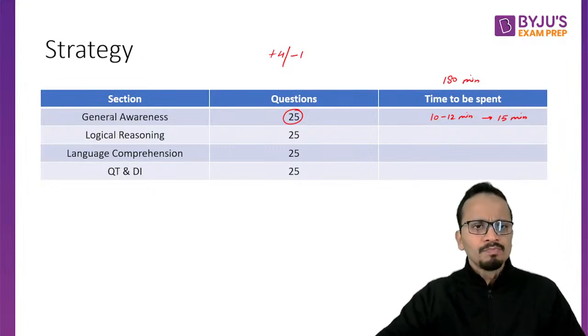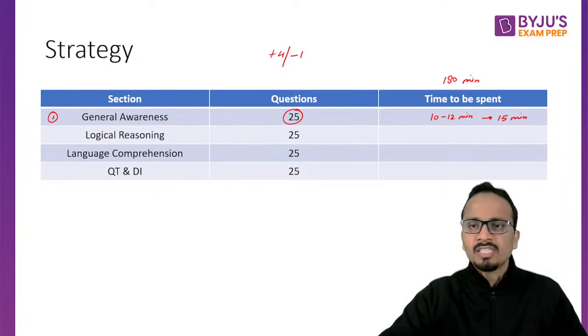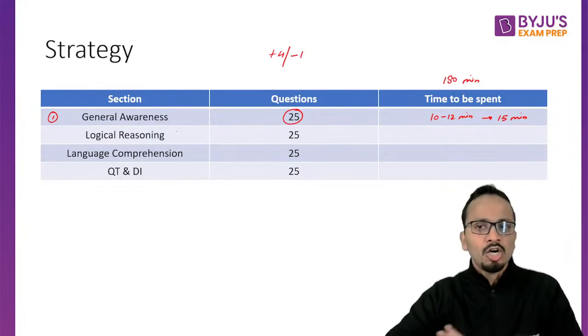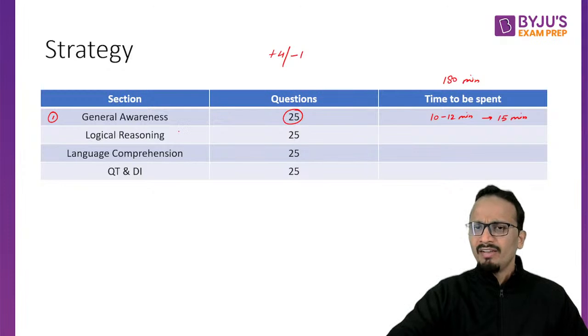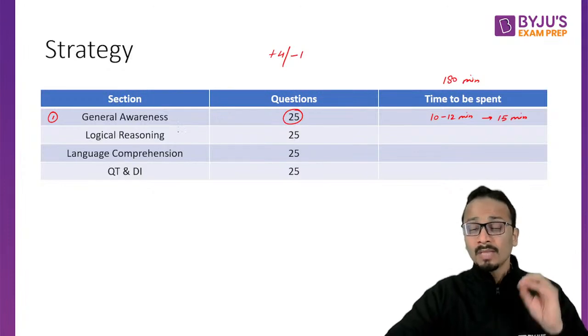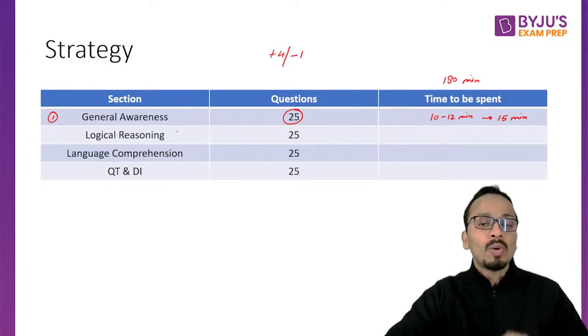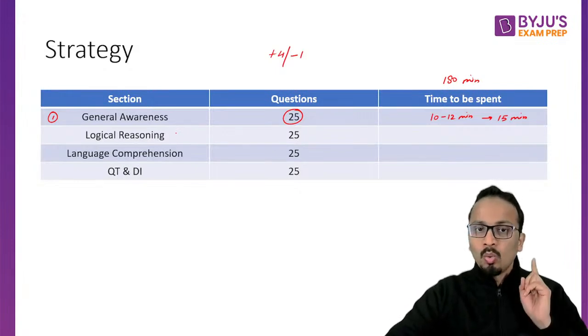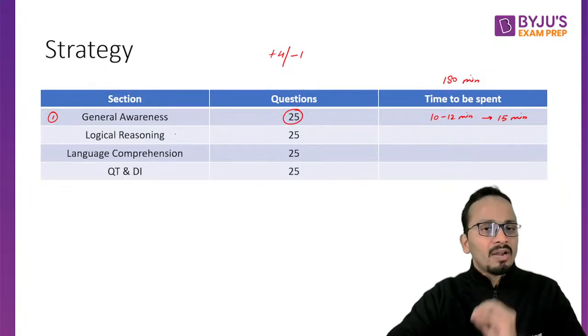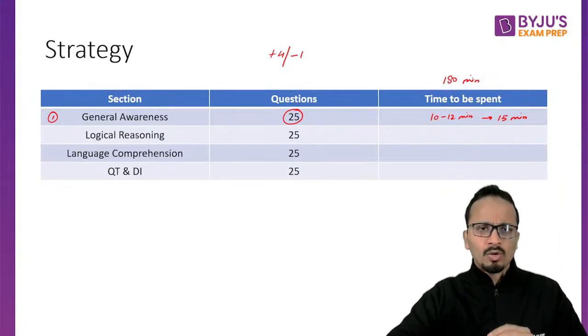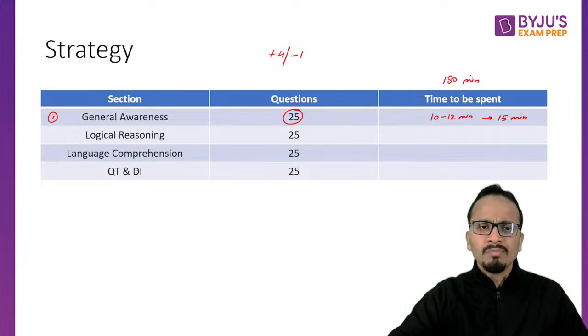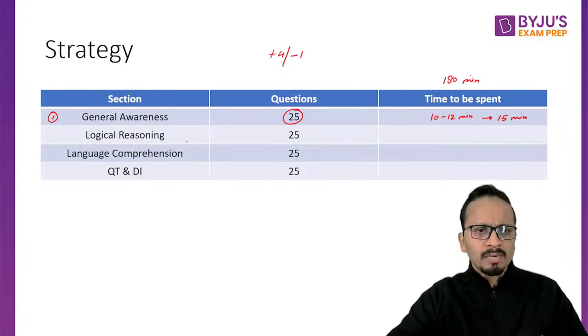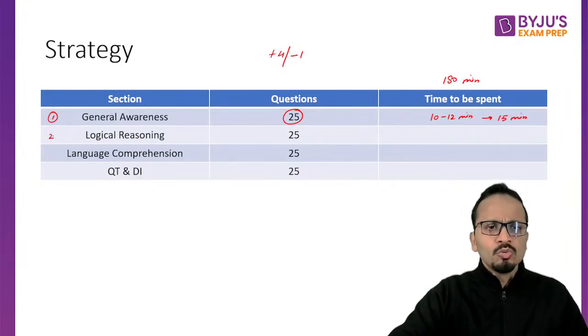Now, I'll start with the general awareness section and we'll spend 15 minutes on this. Now I'm left with 165 minutes, and I will not divide these 165 minutes equally among the sections. The strategy I've always advised my students is that whatever sequence you want to attempt the remaining sections is totally up to you. I'll go next to logical reasoning, then language comprehension, and then quant and DI.